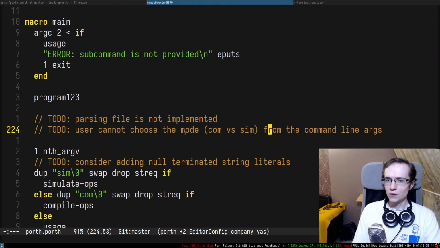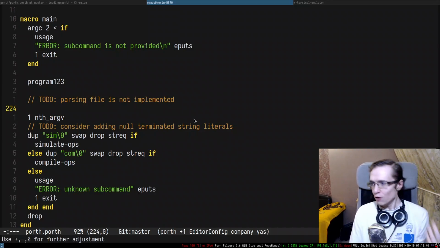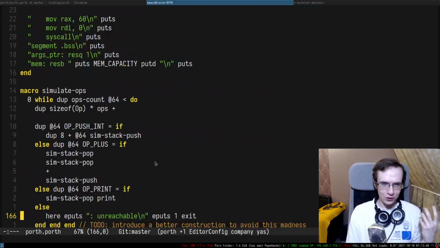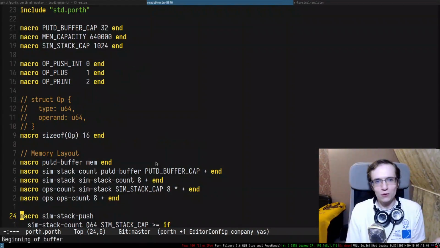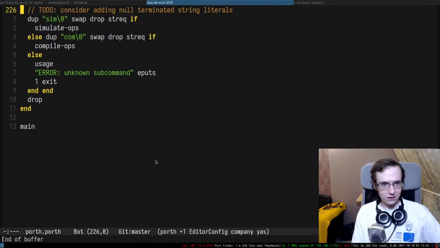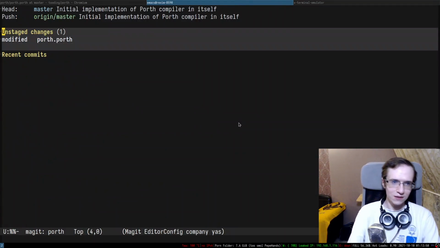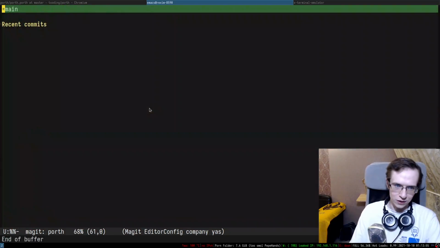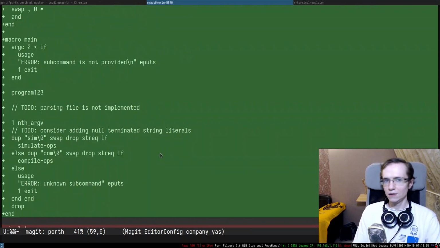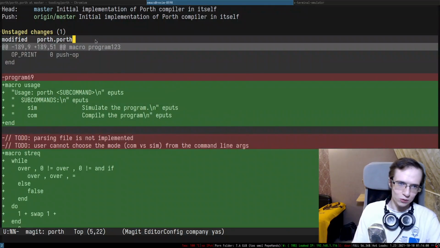Before, the user could not choose the compilation mode. So now the user can choose the mode. You see how powerful this language is? You can parse command line arguments and choose between different things. It's actually a useful language. Look at that. I think it's pretty cool. We're going to make this compiler more and more powerful, and eventually we'll be able to compile the compiler with itself. Eventually, we'll see how it goes.